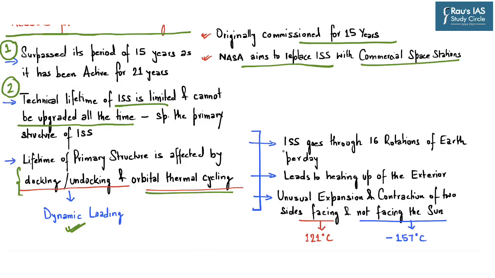Now this aspect we have already discussed, that the space station goes through 16 rotations of the Earth per day. This leads to heating of the exterior of the station, and because of this it leads to unusual expansion of such material. Further, the side facing the sun gets warmed up as high as 121 degrees Celsius, and the side not facing the sun gets cooled down as low as minus 157 degrees Celsius. So this unusual expansion and contraction of the two sides further impacts the functioning of the International Space Station.